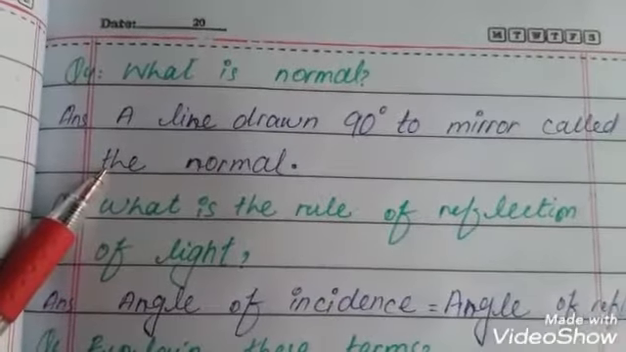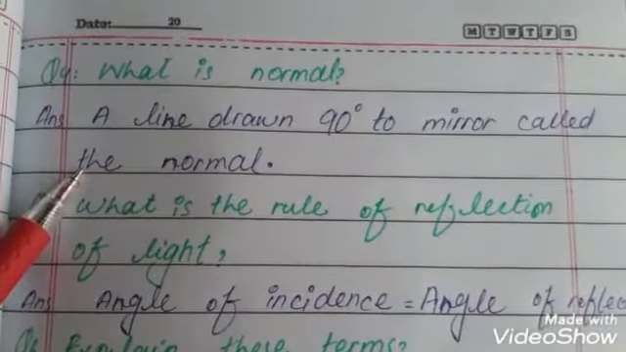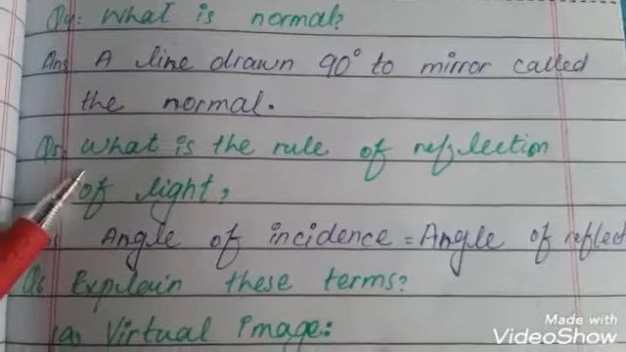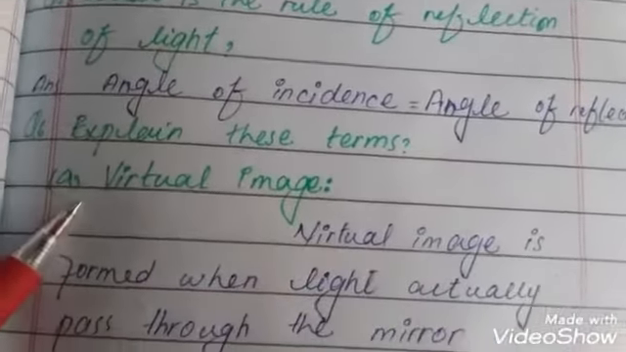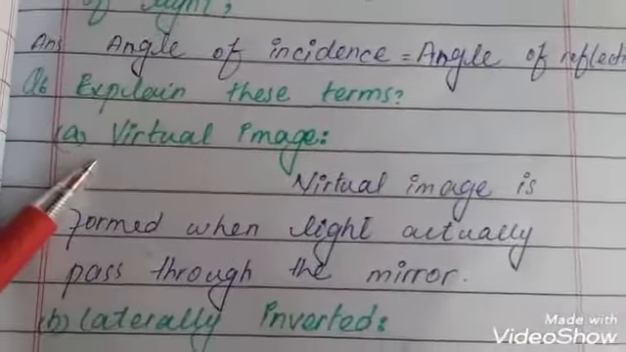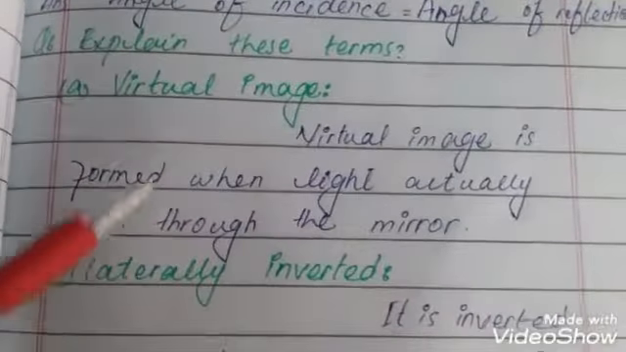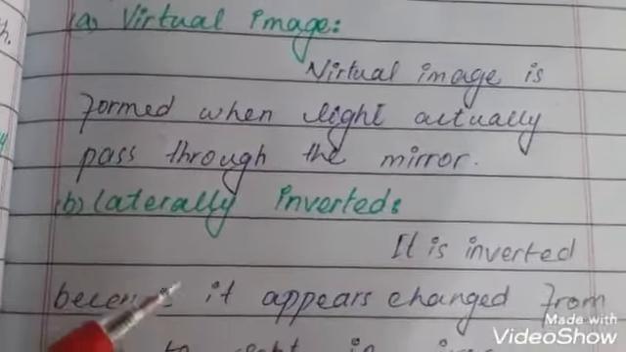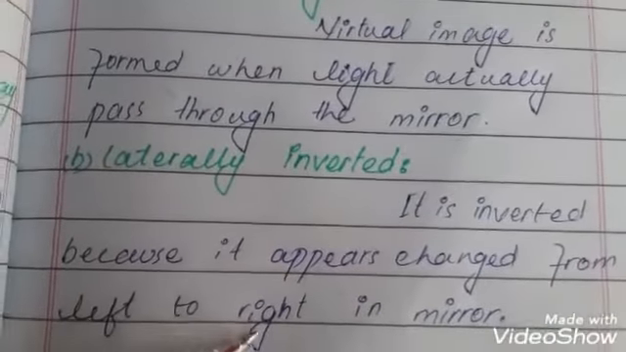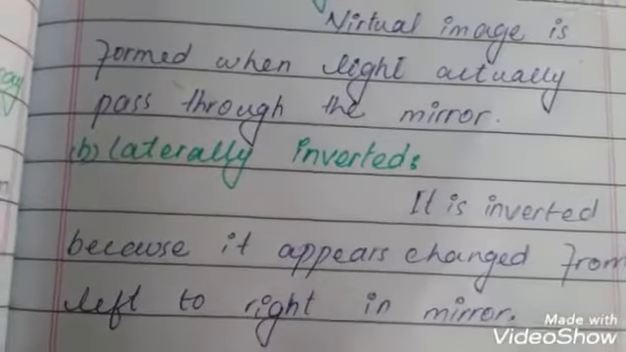Question number 4, what is normal? A line drawn at 90 degrees to the mirror is called the normal. What is the law of reflection of light? The angle of incidence is equal to the angle of reflection. Sixth question, explain the terms virtual image and laterally inverted. A virtual image is formed when light appears to pass through the mirror, and laterally inverted because it appears changed from left to right in the mirror.